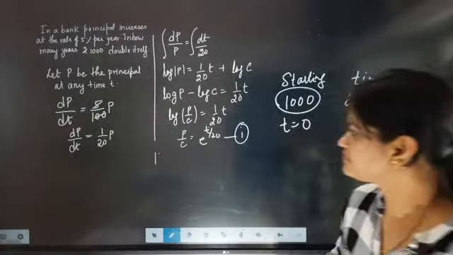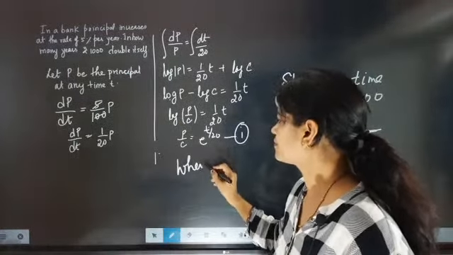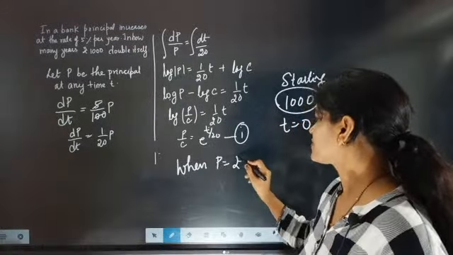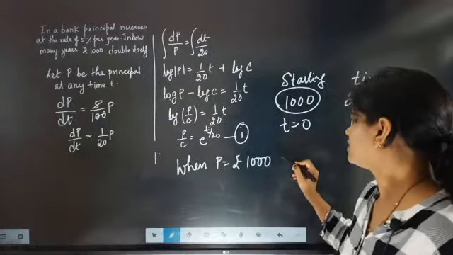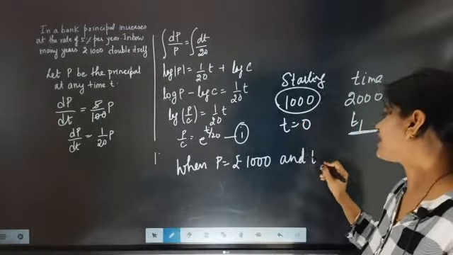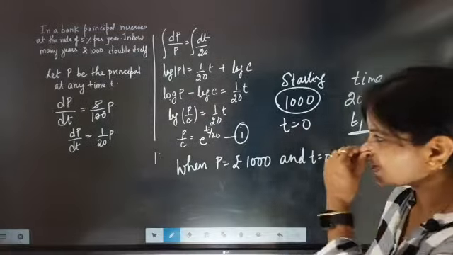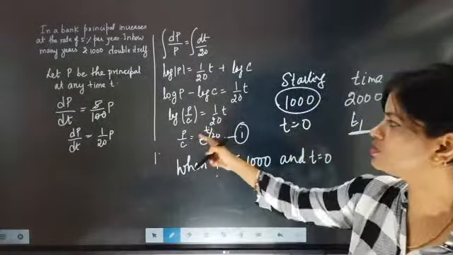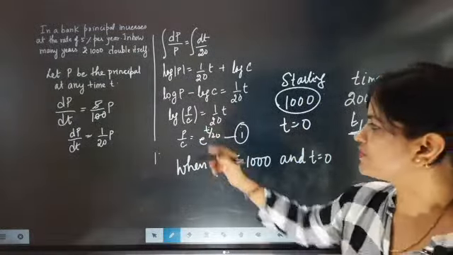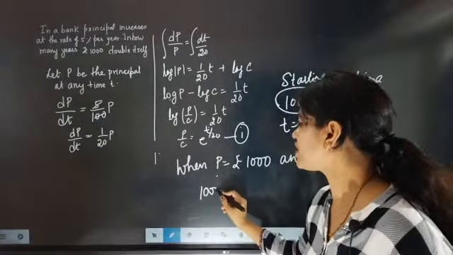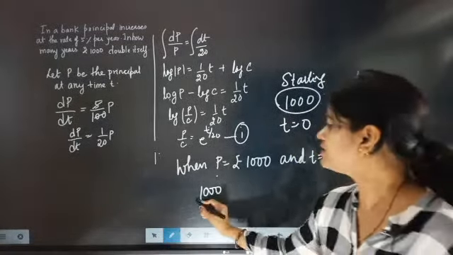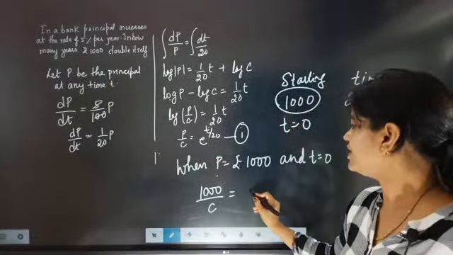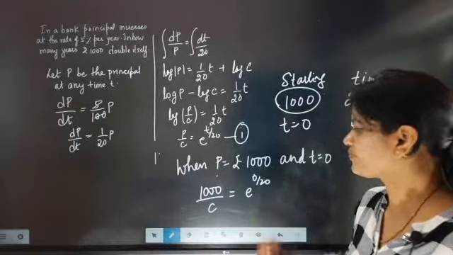So when the principal is 1000 rupees and the starting time is 0, we are going to substitute this in this equation. Then what will happen? Principal is 1000 rupees, and c is here, and e to the power 0 by 20.